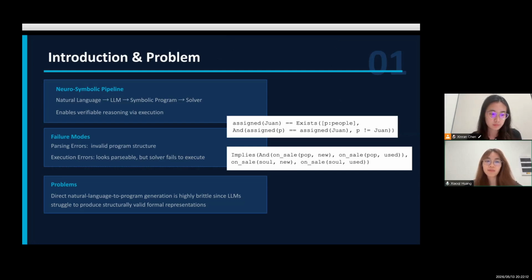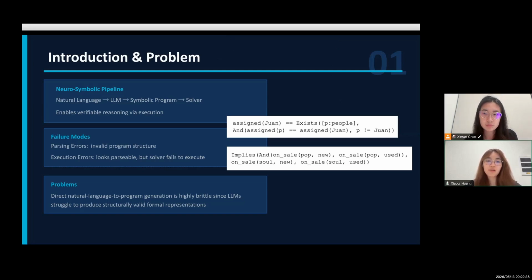We study the problem of translating natural language into executable symbolic programs. Neurosymbolic systems, such as Logic-LM and Program of Thought, use LLMs to generate programs and execute them with a symbolic solver, enabling more reliable and verifiable reasoning. However, this pipeline is highly brittle in practice.